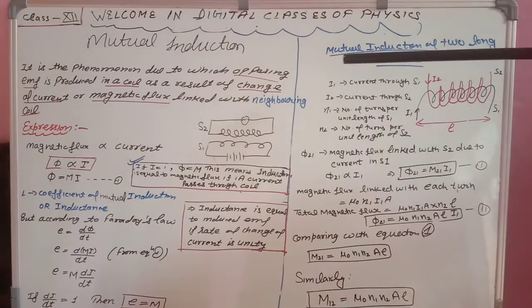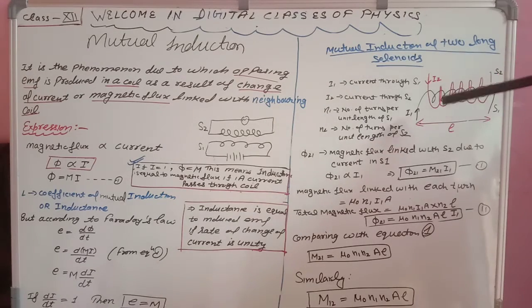You can see that I have written everything here: I1 current flowing through S1, I2 current flowing through S2, n1 is the number of turns per unit length of S1, and n2 is the number of turns per unit length of S2. So everything is defined.